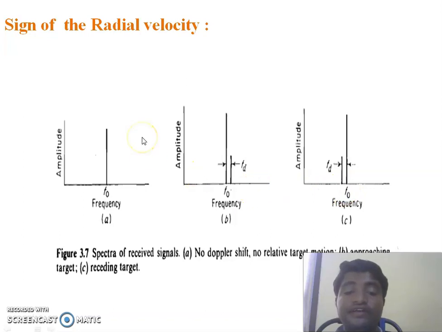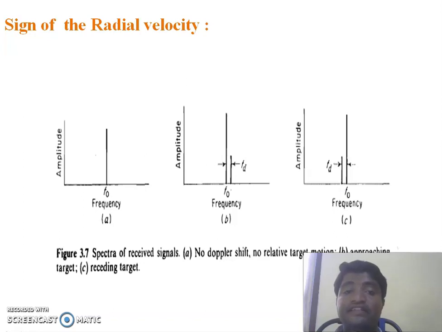That means if the target is not in motion, the echo signal frequency is the same as the transmitted signal frequency. If the target is approaching, the echo signal frequency is higher than f0. If the target is receding, the echo signal frequency is less than f0.